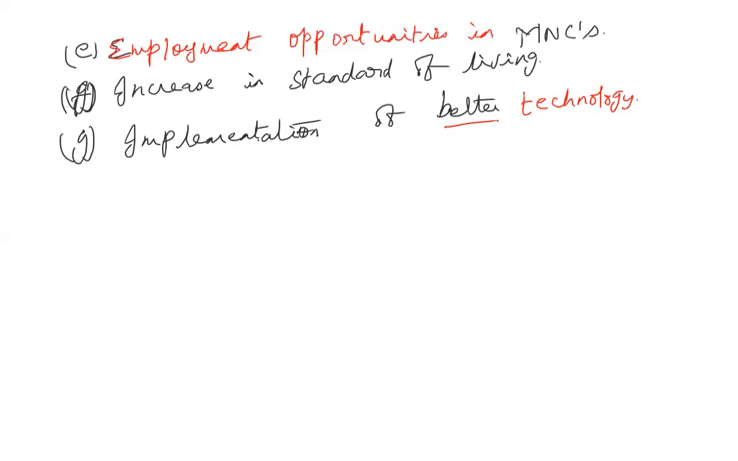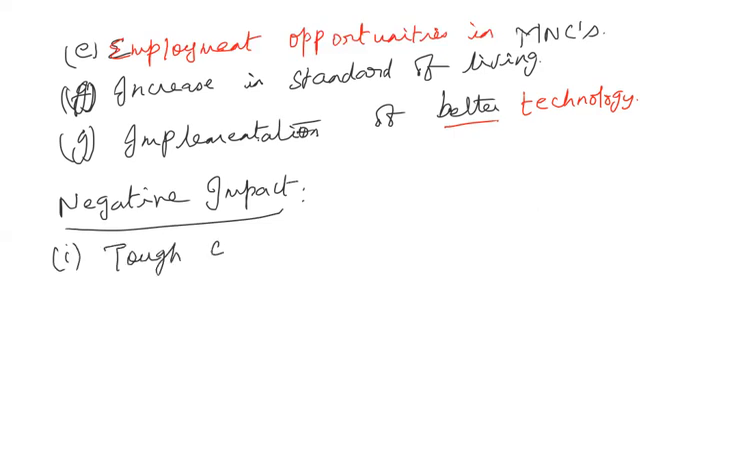And now coming to the negative impact. There are always two sides of the coin. So the negative impact is, first one, tough competition. Competition in a way is good, in a way it is bad. Tough competition for domestic industries. If the domestic producers are not able to compete with the foreign companies, then it will be very, very difficult for their survival.